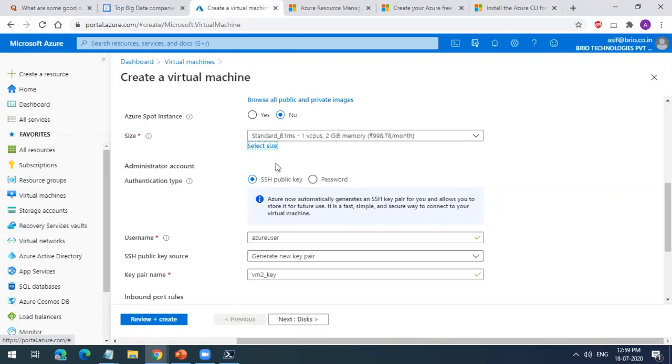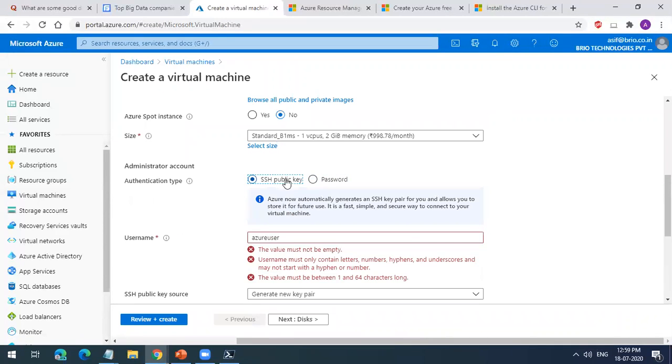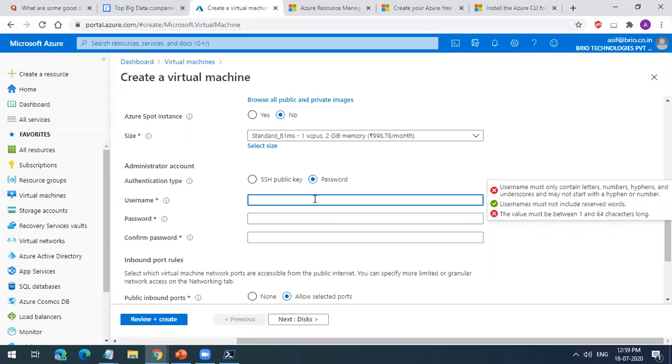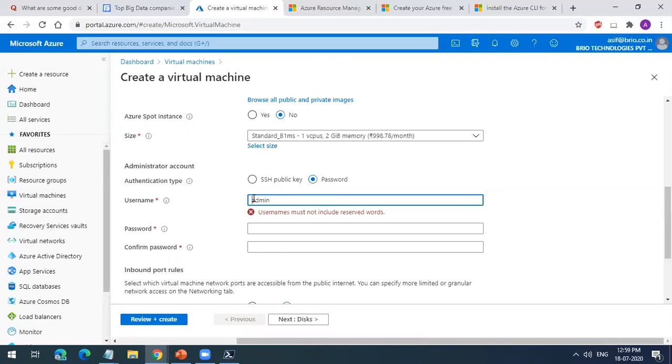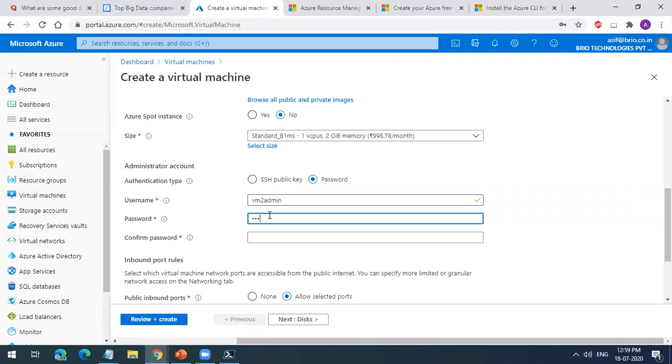You have 2 options. You can generate the public key and private key using PuTTY or any other tool, or you can do the SSH using a password also. It will not allow you to give the username as admin. You can select VM2 admin. This will be allowed. There are certain reserved words for usernames.